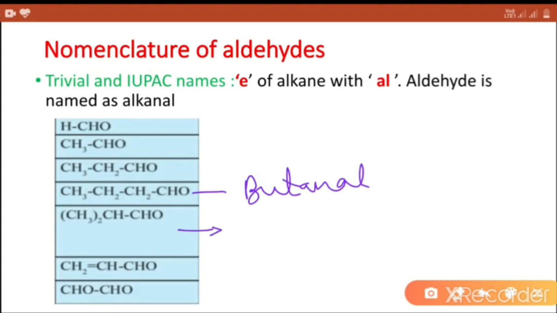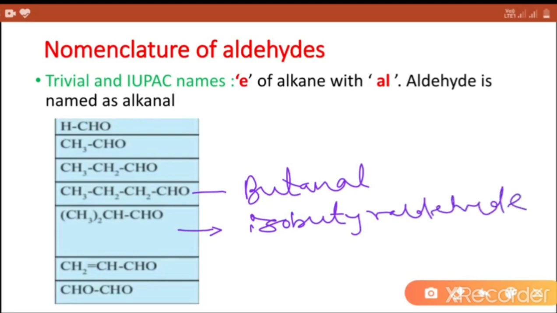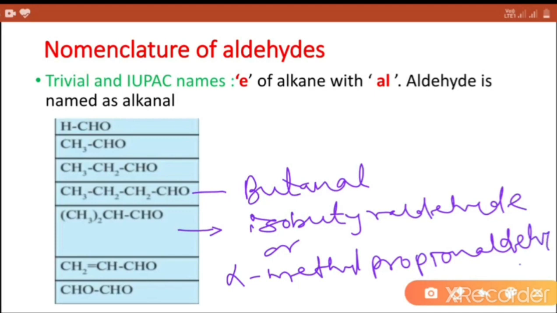Next compound, common name isobutyraldehyde, or alpha methyl propionaldehyde. Why this alpha prefix is used?